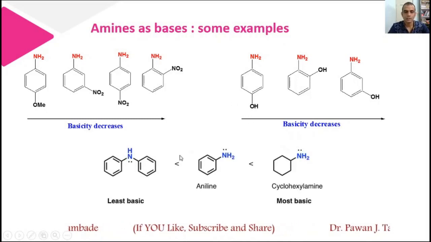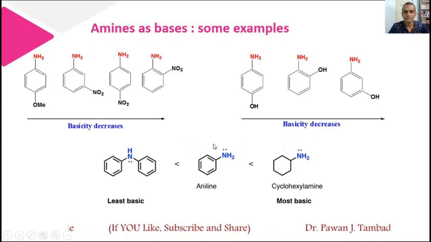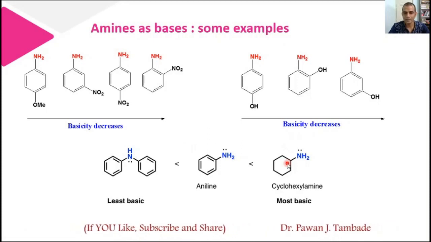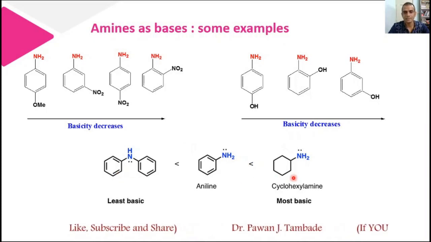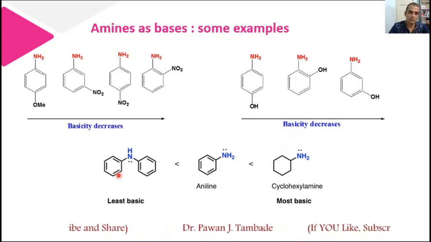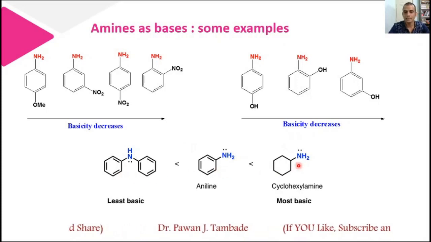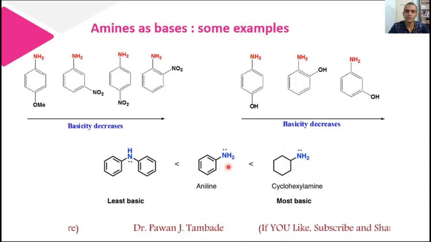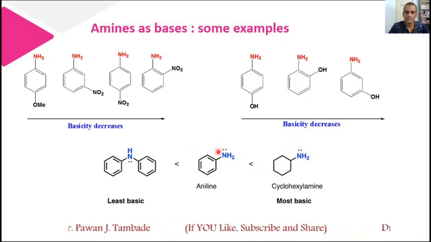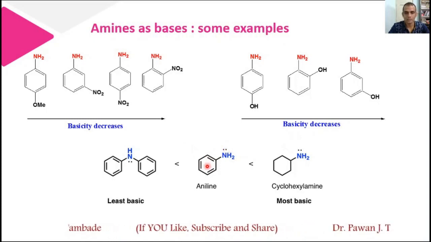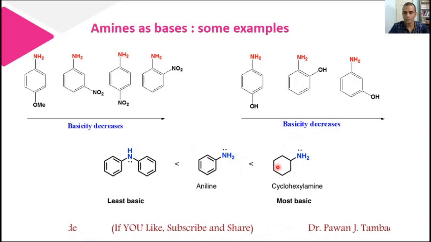Now if you look at this example, this is cyclohexylamine, this is aniline, and this is diphenylamine, and you can see the basic trend. Cyclohexylamine is more basic as compared to aniline, which is more basic than diphenylamine. We have already seen why cyclohexylamine is more basic than aniline, because in this case the electron pair is not delocalized in a ring. However, in aniline, because of the aromatic system, the lone pair of electrons is delocalized in the ring. So this is less basic as compared to cyclohexylamine.